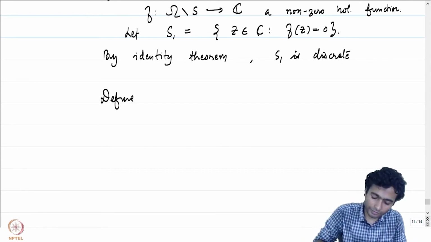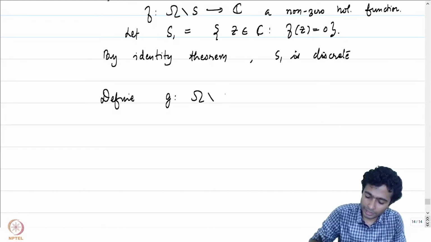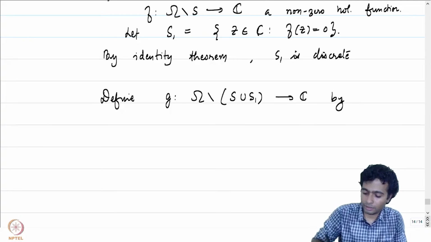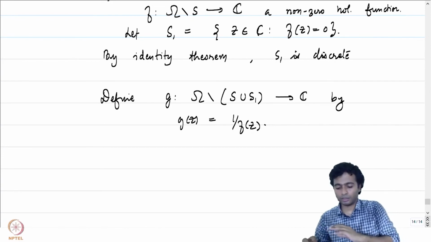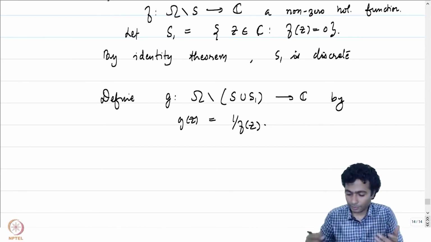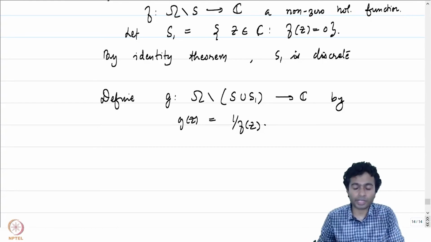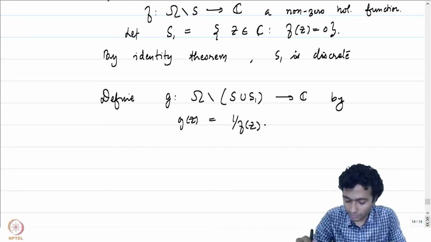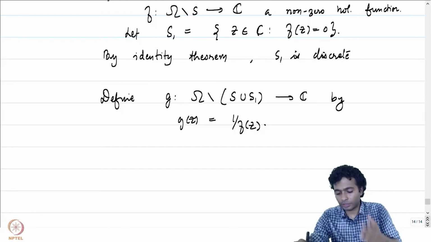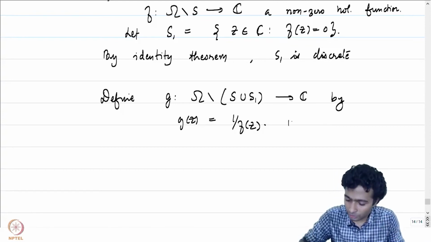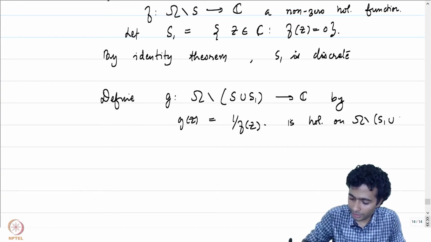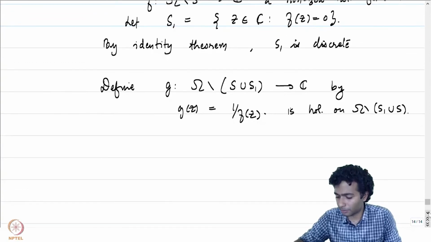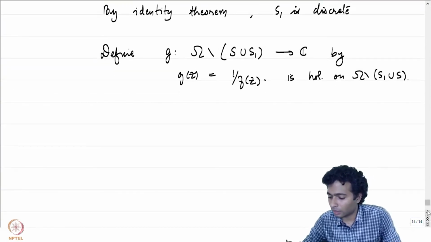Define a function g on omega minus S union S1 into C by g of z is equal to 1 by f of z. Notice that on omega minus S1 union S, the function f does not vanish because all zeros of f are captured in S1. And therefore, g of z equal to 1 by f of z is an honest holomorphic function on omega minus S1 union S.